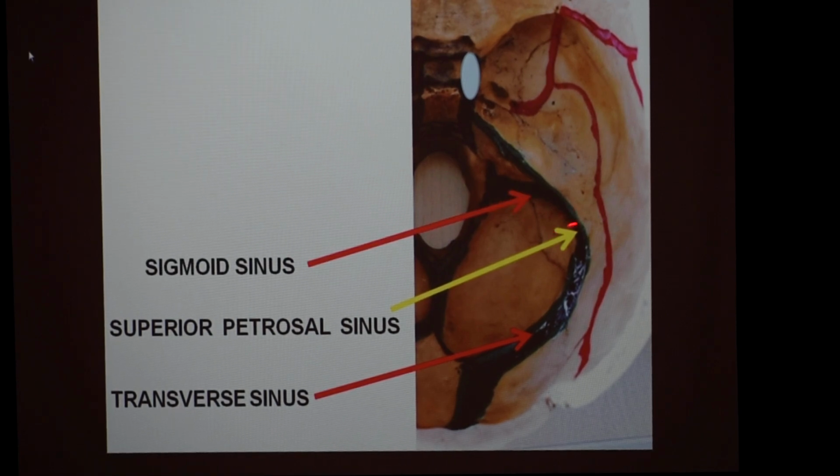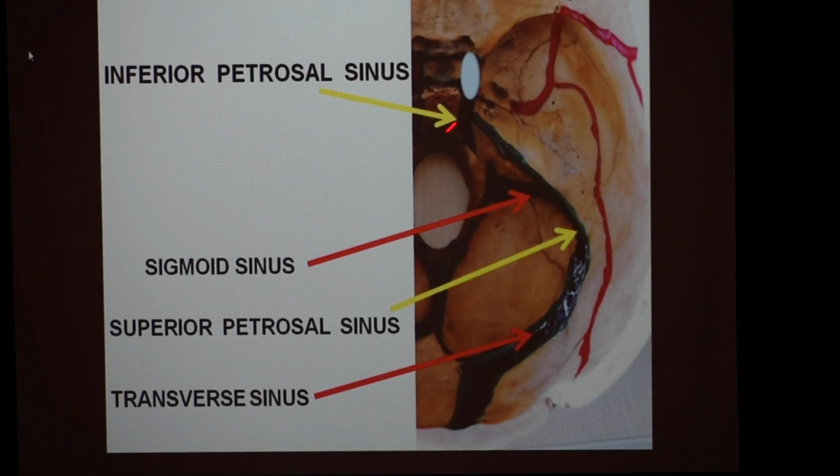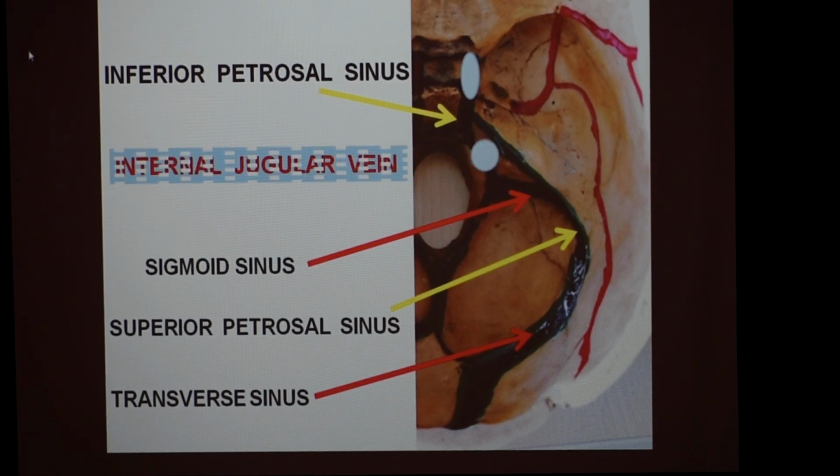Then the blood from the superior petrosal sinus and the transverse sinus enters the sigmoid sinus, the S-shaped part. Along the inferior petrosal sinus, as it is present in the petro-occipital fissure, it drains into the internal jugular vein. The internal jugular vein is the continuation of the sigmoid sinus after passing through the jugular foramen. So the inferior petrosal sinus passes through the jugular foramen and communicates with the internal jugular vein. These are the major communications.